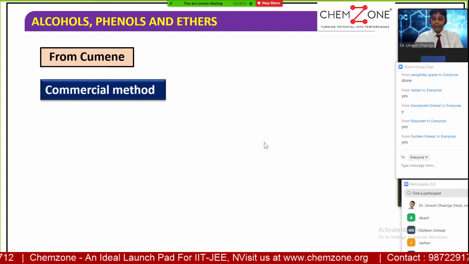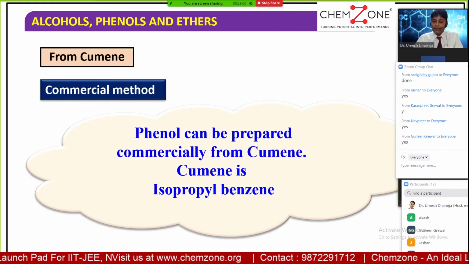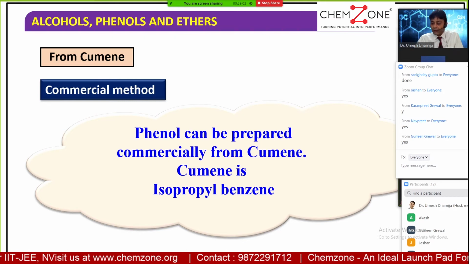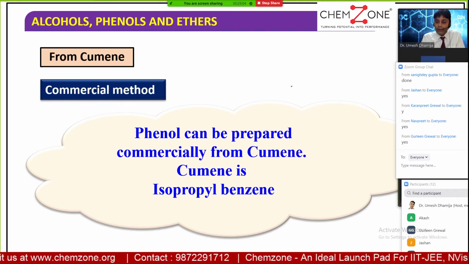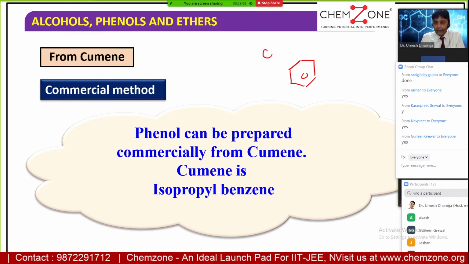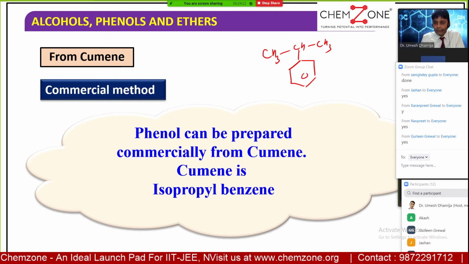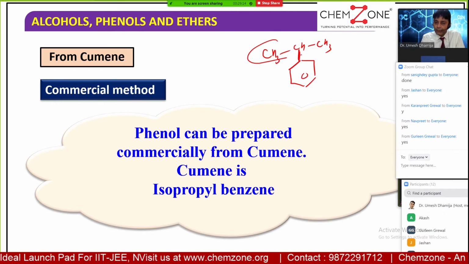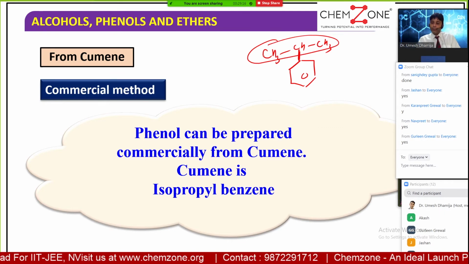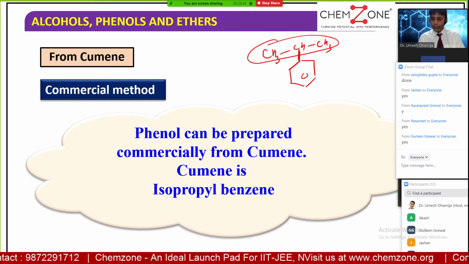Now from cumene. Phenol can be prepared commercially from cumene. What is cumene? Cumene is isopropyl benzene. Remember here, there's a benzene, and this is the isopropyl benzene, the benzene with a propyl group attached from the second position, so it is the isopropyl. This group is called an isopropyl group. From this cumene, we will be preparing the phenol.